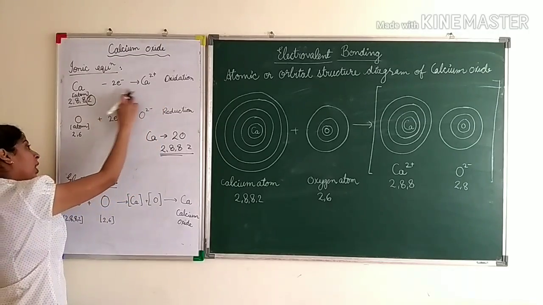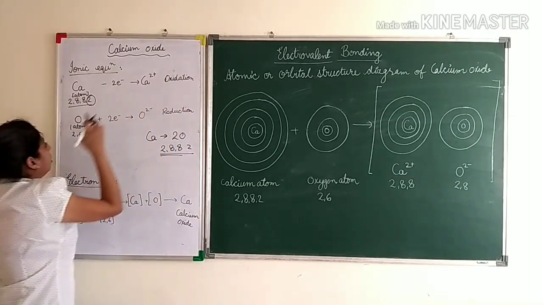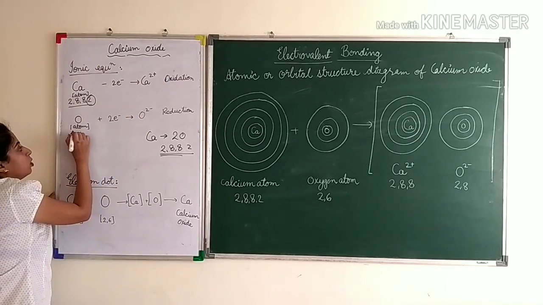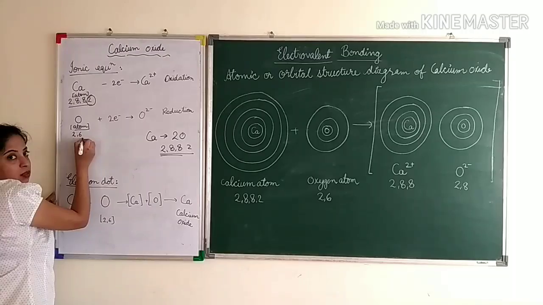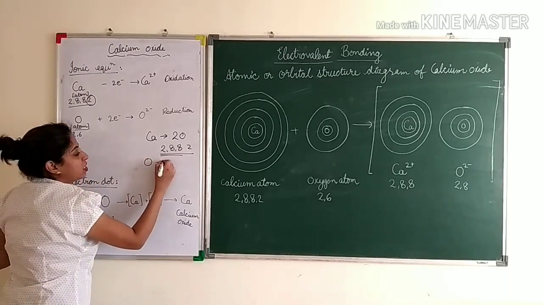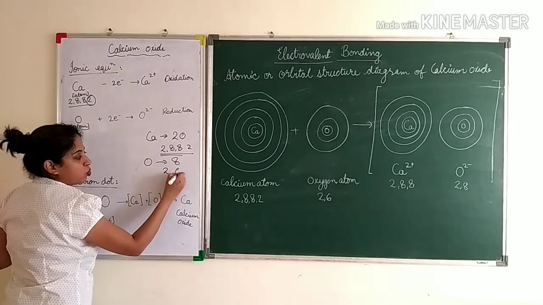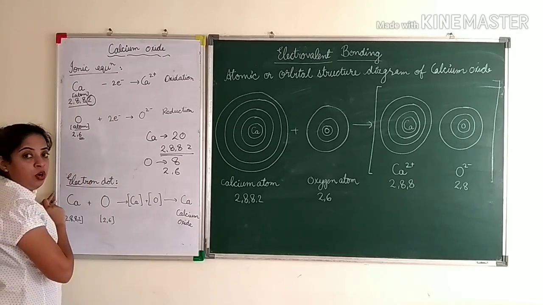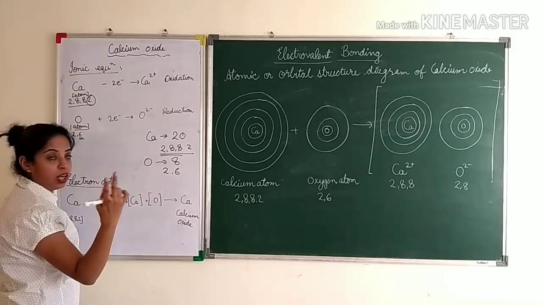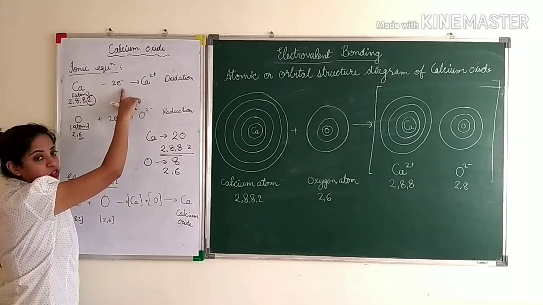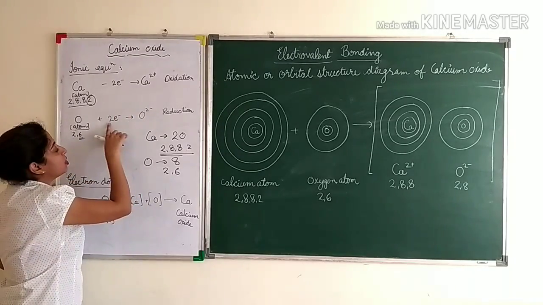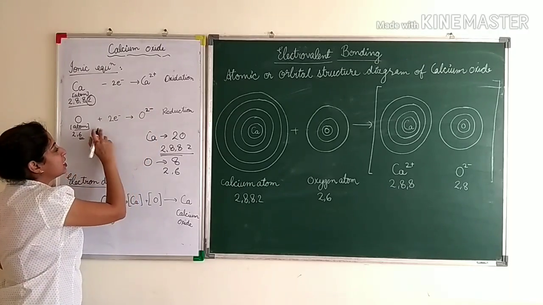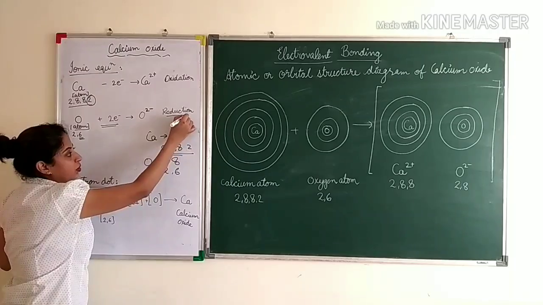Here since it is losing electrons, we will write oxidation. Now since it is calcium oxide, the non-metal will be oxygen. So we will write the atom here and 2, 6, because oxygen's atomic number is 8. So the configuration becomes 2, 6. Now there are 6 electrons here. Okay. So to become 8, it needs 2 more electrons. So it will accept these 2 electrons which were given by calcium. So since it has accepted 2 electrons, we will write 2 minus here. And since there is a gain of electrons, reduction.